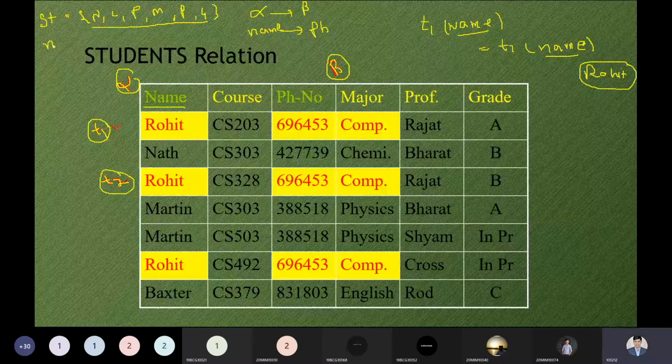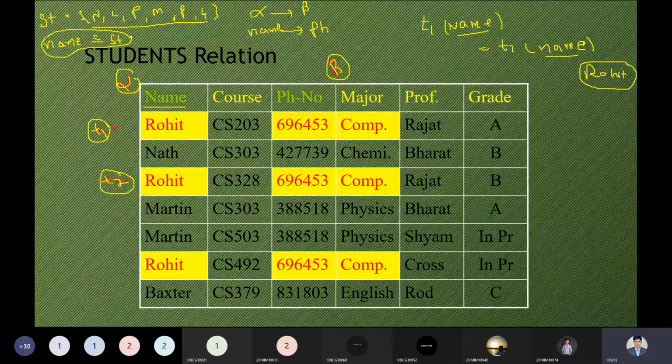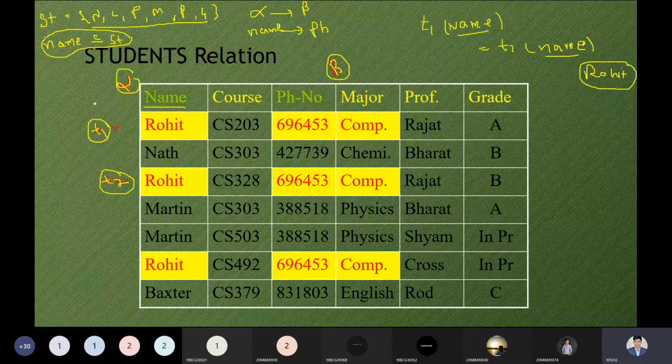Can I say this? Tell me right now. And grade, phone number, professor can be a subset of the student relation. Can we say? Just tell me yes or no. Is it? Say yes or no.